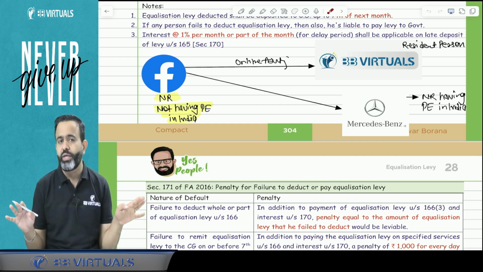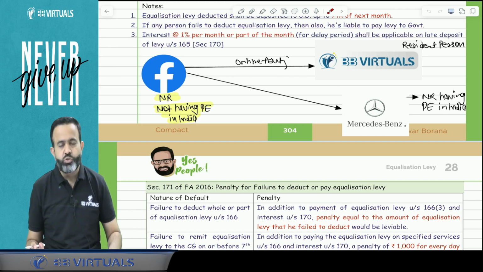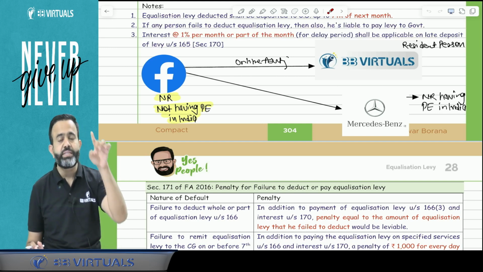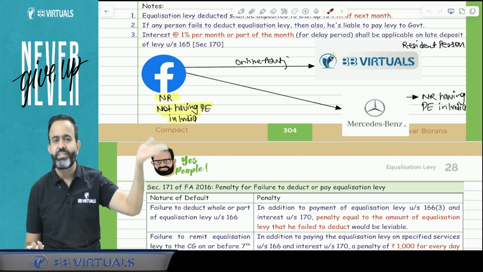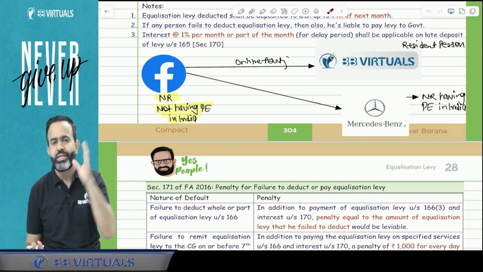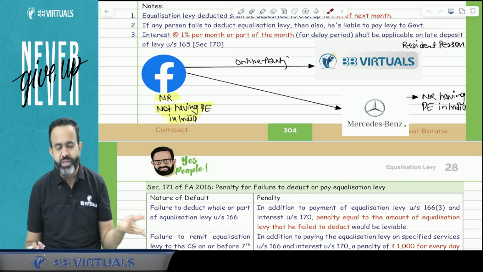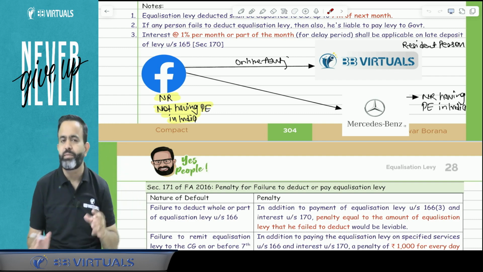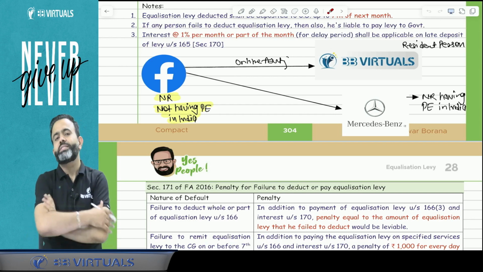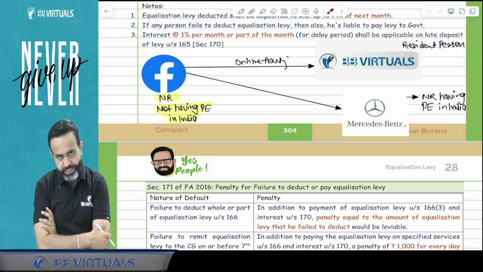Otherwise, no income is taxable in India. We discussed business in foreign country and business with foreign country. If a non-resident is just exporting goods to India, then that income is not taxable in India. But if the non-resident has a permanent establishment and some presence in India, then obviously his income is going to be taxable in India.